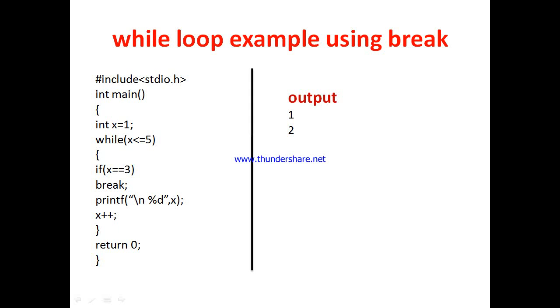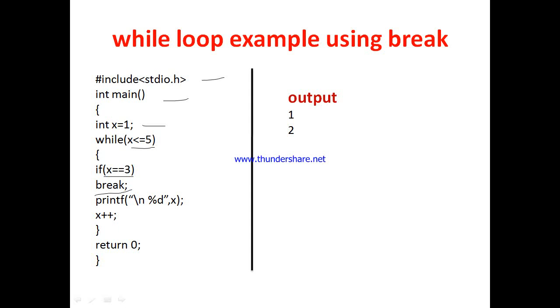Now let us see the example using the while loop. Now here the header file is included, main function, x is equal to 1. Now here 1 is less than equal to 5. Now let us see here. Now 1 is less than equal to 5. Now 1 equal to 3, false, so that break is not executed.